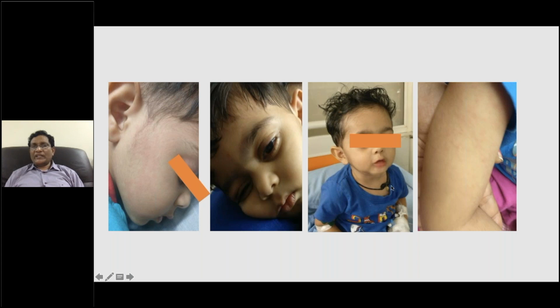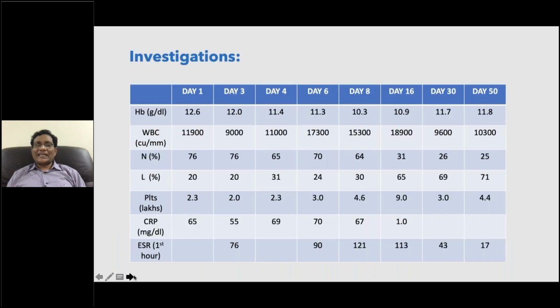Why did I put this one? Nowadays, in the COVID era, if there is a family history of COVID, or the child develops COVID, or if you check the antibodies to COVID in one of these children, you will have strong positivity for the IgG of COVID, and this is nothing but Kawasaki or Kawasaki-like illness. You do all blood investigations, which include platelets, CRP, ESR, interleukin 6, and D-dimer, and you have all elevations like this. Here you can see platelets are 9 lakhs and CRP is very high.